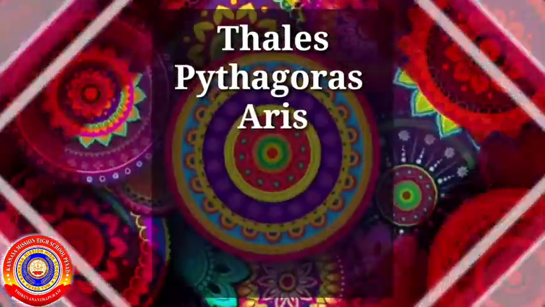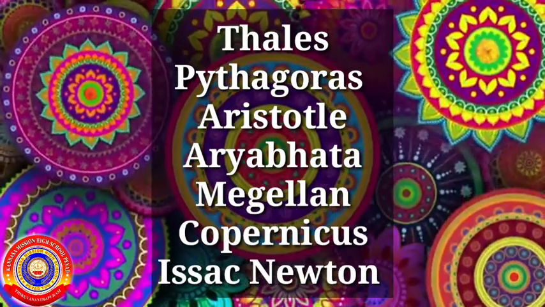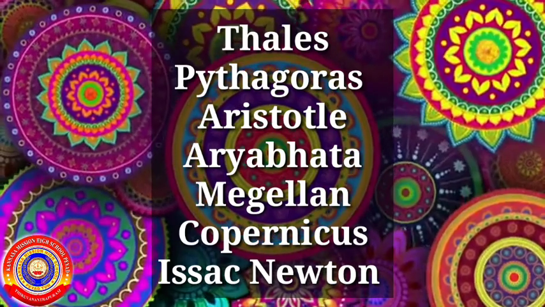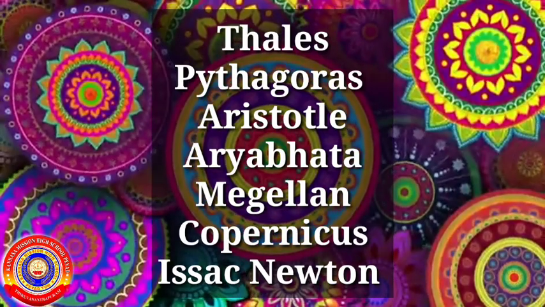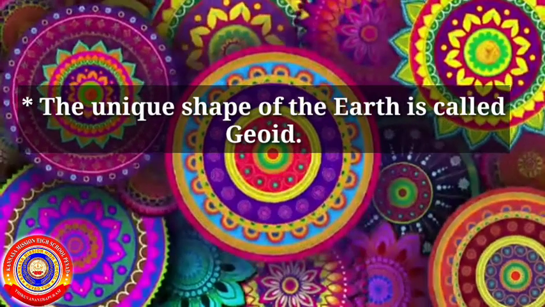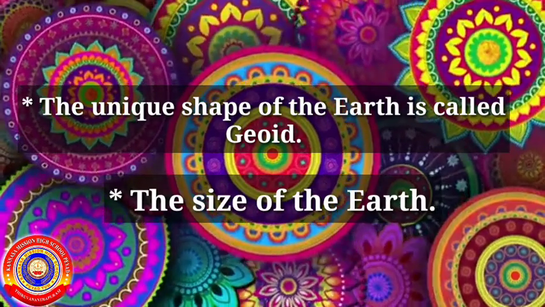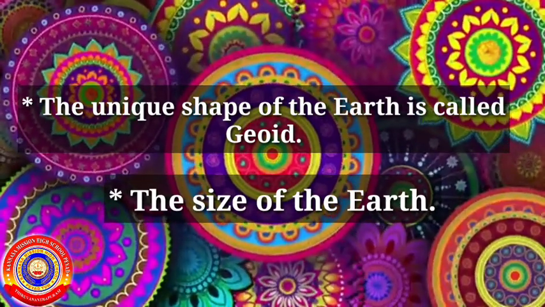In the previous class, we discussed the concept of the spherical shape of the earth put forward by Thales, Pythagoras, Aristotle, Aryabhatta, Magellan, Copernicus, and Isaac Newton. Then, the unique shape of the earth is called geoid and the size of the earth. So let's continue the chapter.